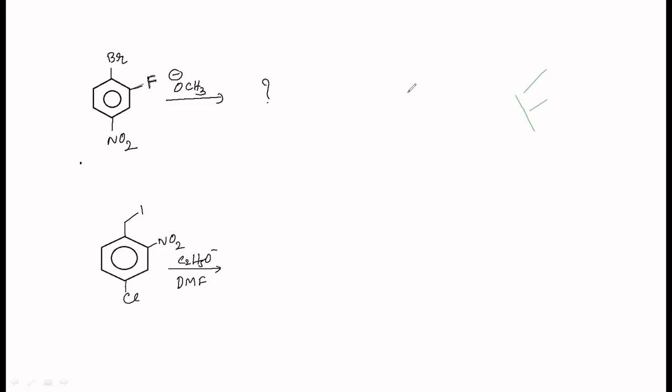Now see here, there is one more factor which you need to consider. In case of haloarene, substitution is not very easy, isn't it? Because of the double bond character. You must have an electron withdrawing group at the para position or at the ortho position. If you have an electron withdrawing group at the meta position, it can exercise only minus I effect. It cannot exercise minus R effect because resonance will be there. But that effect will not change the electron density on this carbon if it is in the meta position. And therefore, even though F is a better leaving group than Br minus, NO2 is meta to it.